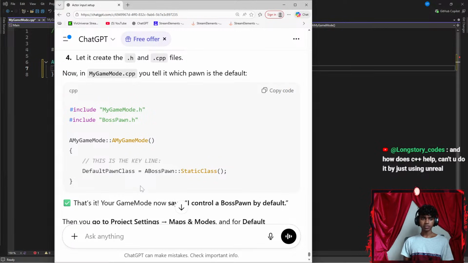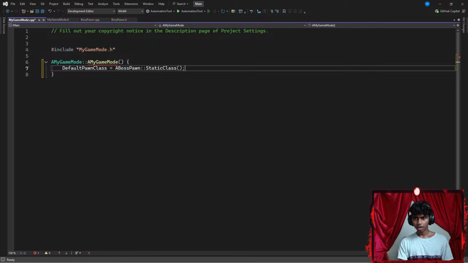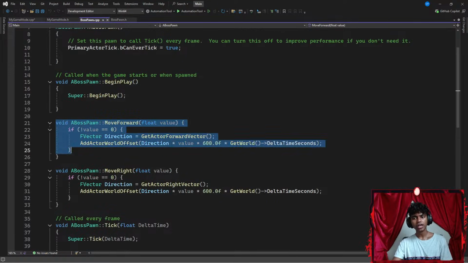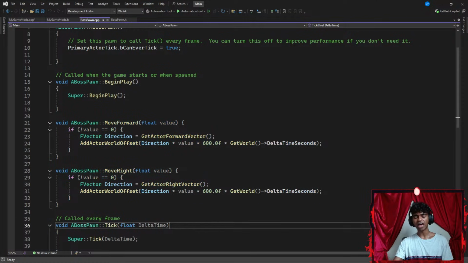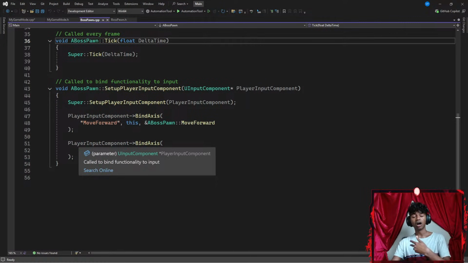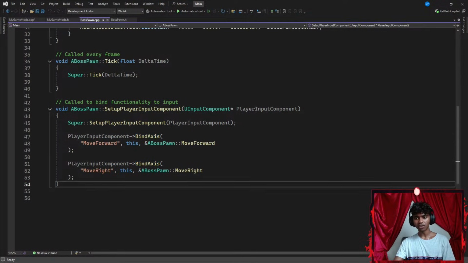And how does C++ help? You can't do it just by using Unreal. Honestly, I am using C++ in Unreal. Let me copy this real quick because I forgot the function name, and then paste it here. The way I add functions and everything, for example, here a void function, this is all C++ logic. I just add this into my Unreal function using some of Unreal's keywords, like PlayerInputComponent, BindAxis and all that stuff.